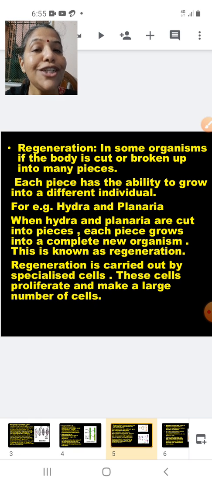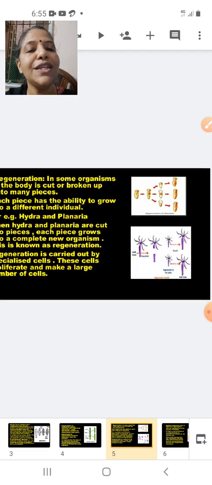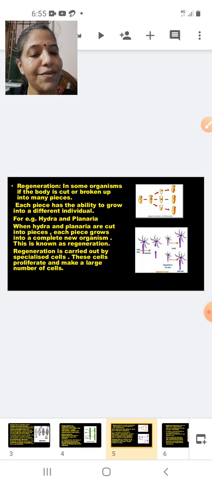Now regeneration is carried out by specialized cells. The keyword over here is specialized cell. These cells proliferate. Proliferate means multiply and make a large number of cells. So this is regeneration. The examples of regeneration we learn are Planaria as well as Hydra.